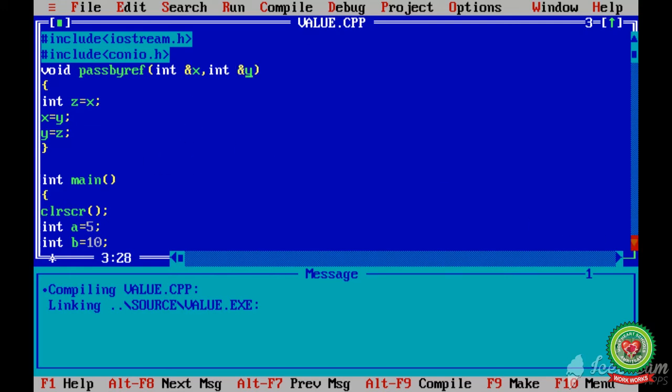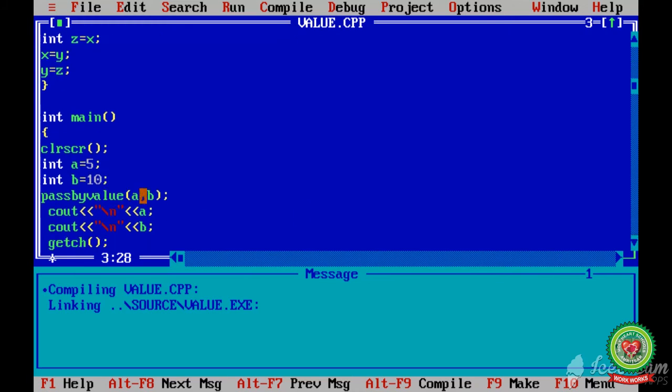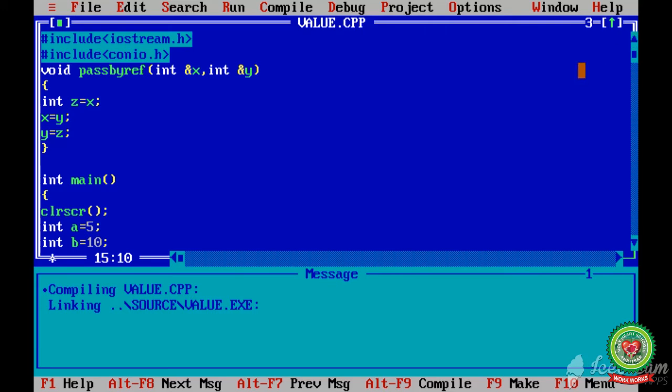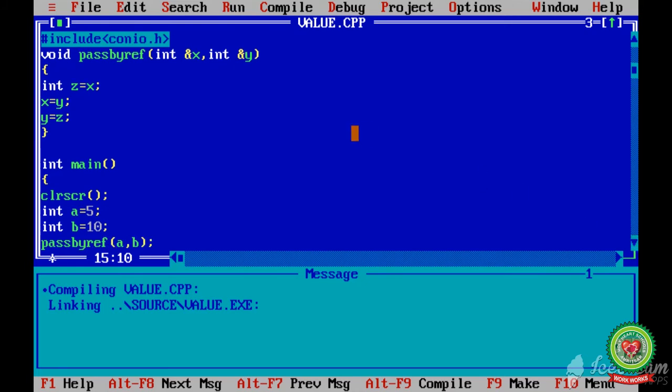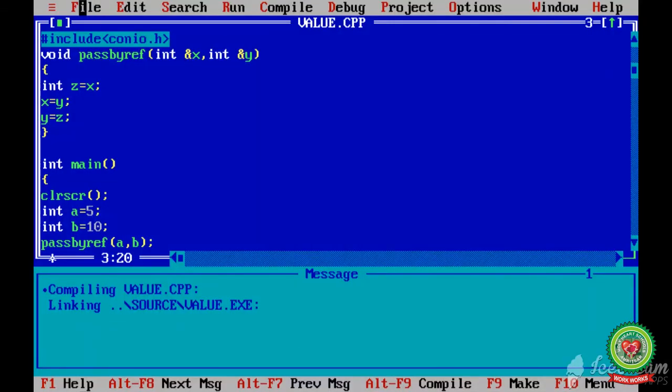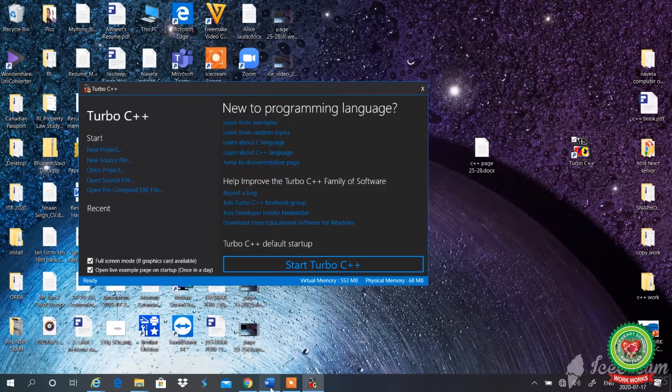Now, I have changed the function name. Then I have to write the same function name for calling pass by reference. Now, this is pass by reference because I have used this & operator. Now, this logic of the program will work. The swapping will be done because this time I have used pass by reference and this & symbol. Now, notice that when we run our program, the value of a is 10 and the value of b is 5. This is the work done with the help of pass by reference.